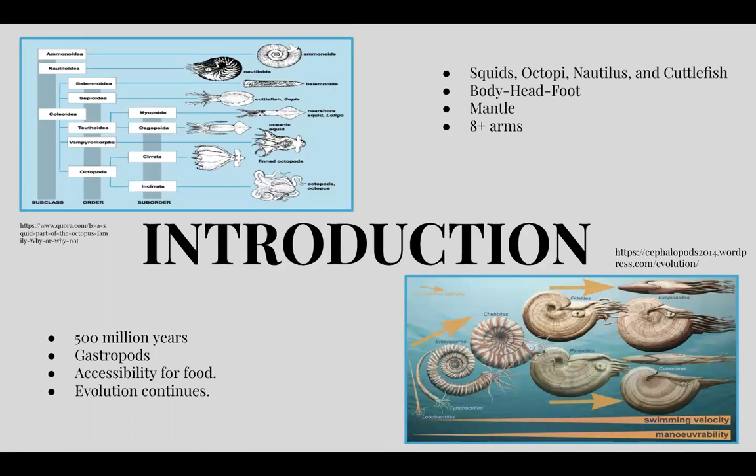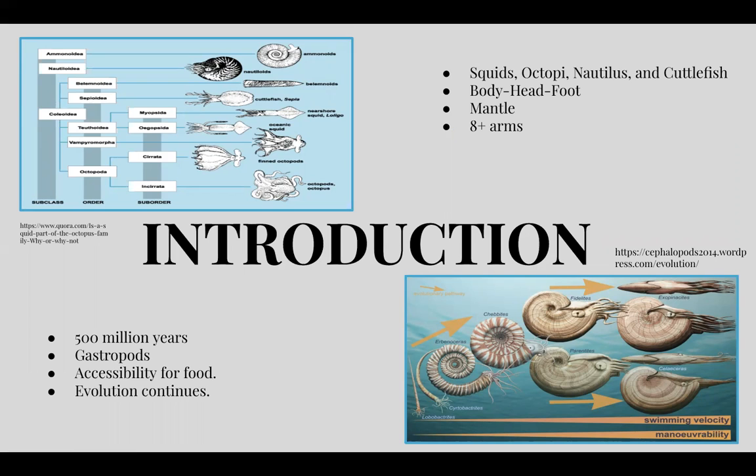Cephalopod means head, foot in Greek, which happens to be a key characteristic of these organisms. Their bodies are made up of a body, a head, and a foot. Other characteristics of these animals include a mantle, along with 8 or more legs. Some commonly known organisms in this class are squids, octopi, nautilus, and cuttlefish.